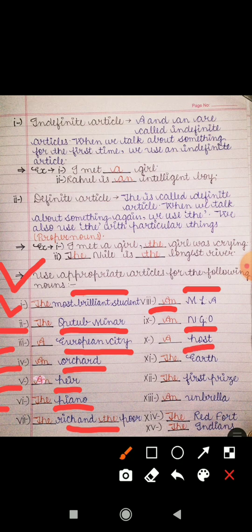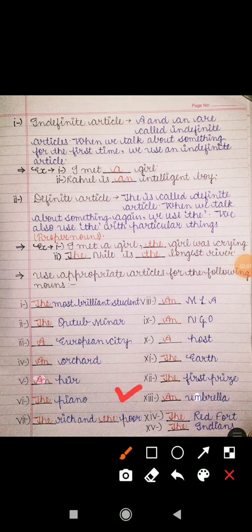Host, which starts with a consonant. First word is a consonant, so we have used a. Next is earth, which is a proper noun. हमने the का यूज़ किया है. First prize, so यहाँ पर हमने the लगाया है. Next is umbrella, which is starting with U, a vowel, and that's why we have used an. Next is Red Fort, a particular thing, so we have used the. Indians, we have used the. When we are referring to the people of a country, we use the.